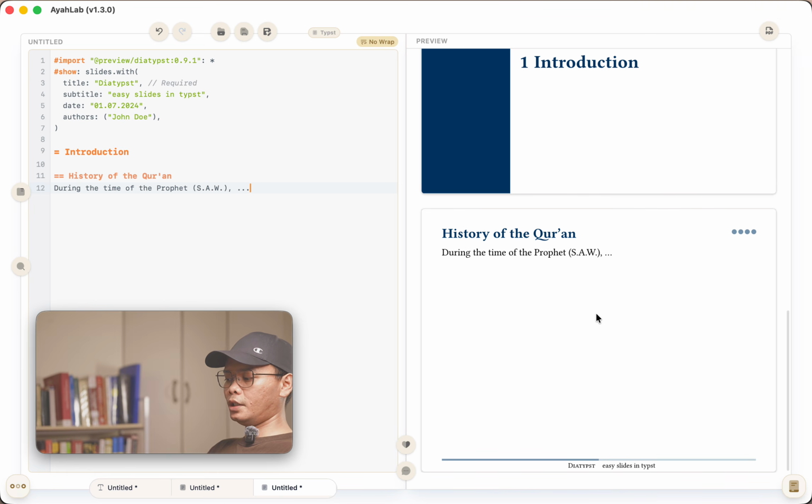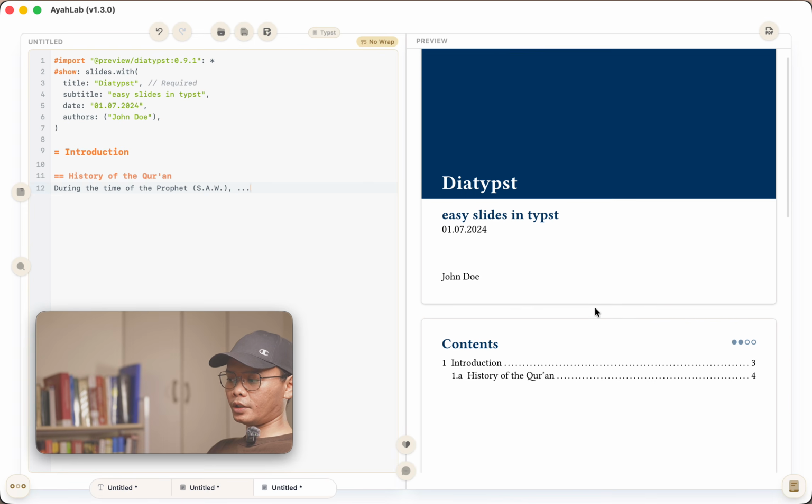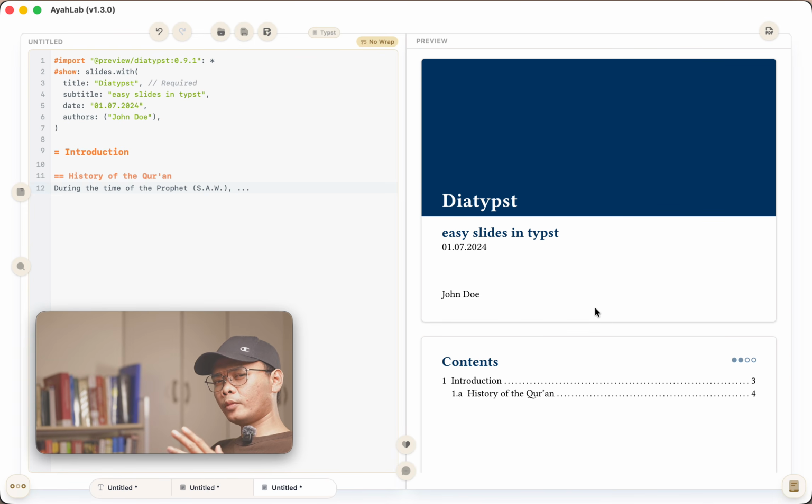And as you can see here, I have now a presentation, right? For those who are familiar with LaTeX, this is the equivalent of Beamer, but this one is presentation for Typst. Introduction to Quran.